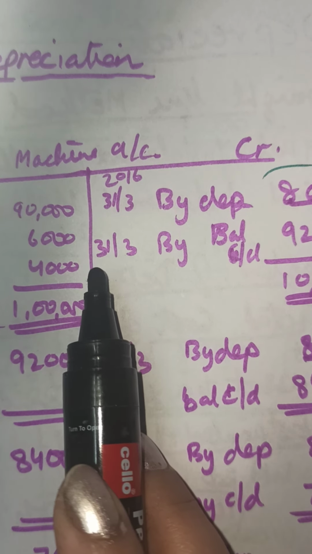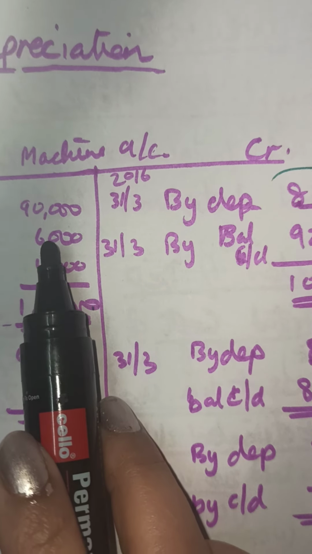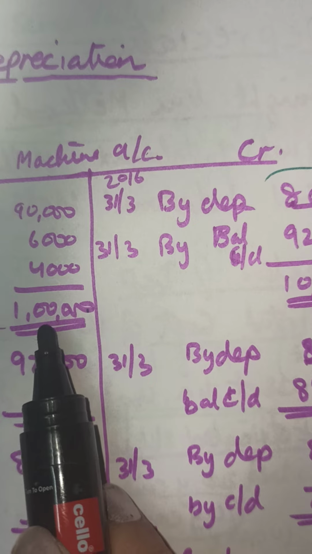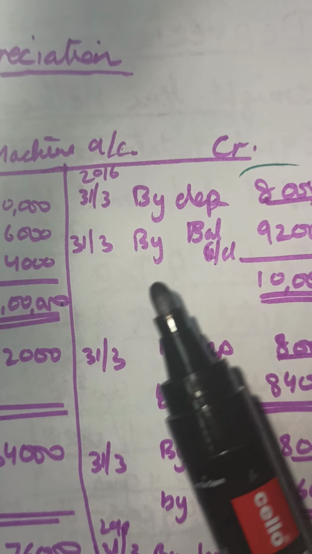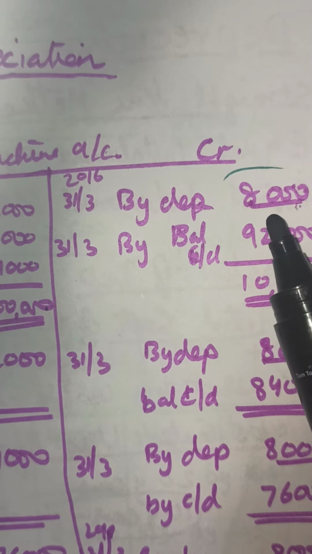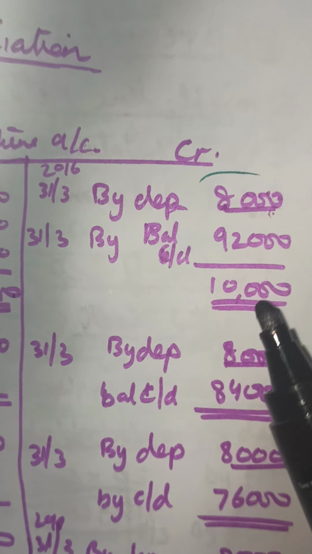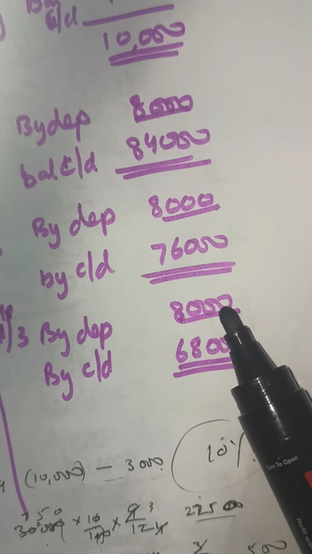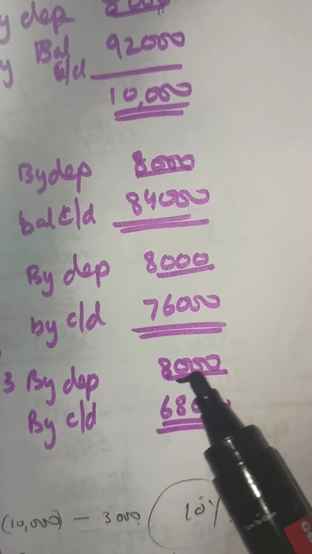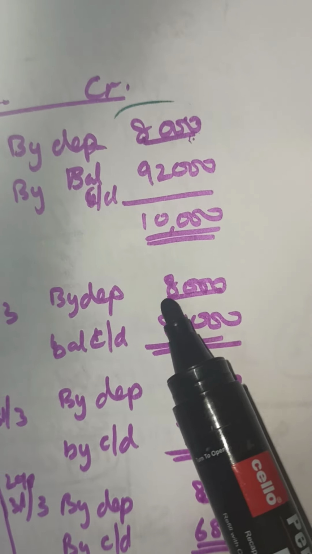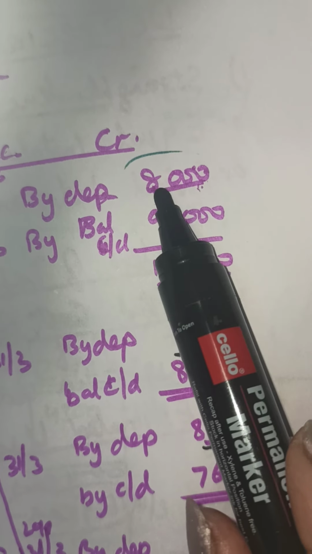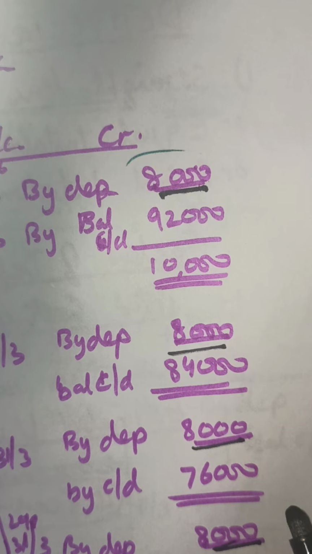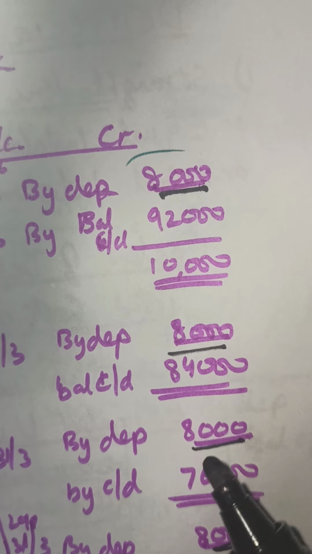Here, in this question, I remember I told you, the asset is 1 lakh, and depreciation is at the rate of 8%. In the first year it will be 8,000, next year it will be 8,000, third year 8,000, and fourth year 8,000. That means depreciation according to the original cost method is valued on the original cost of the asset, and the cost of the asset does not change.